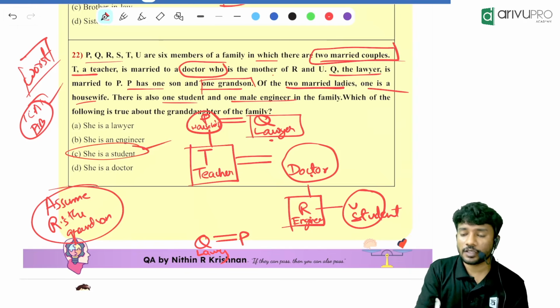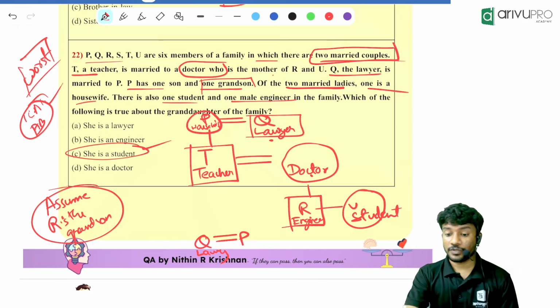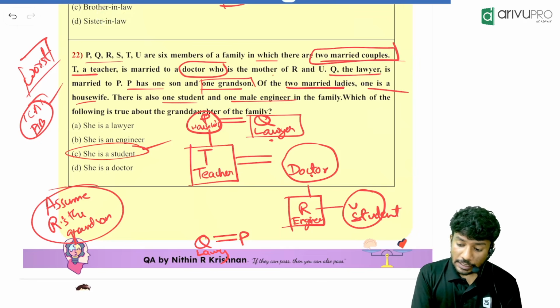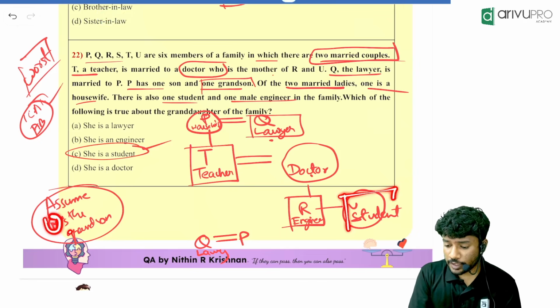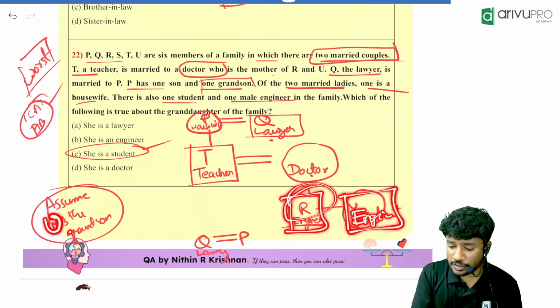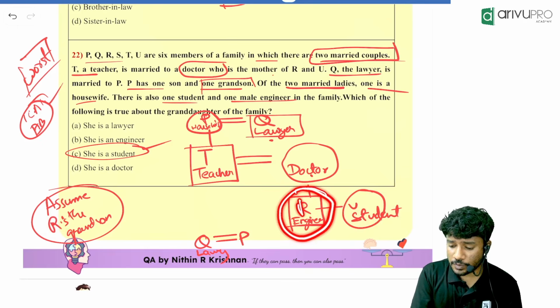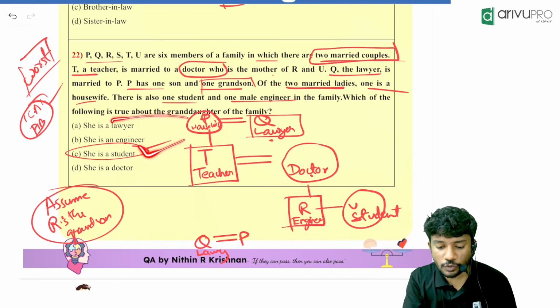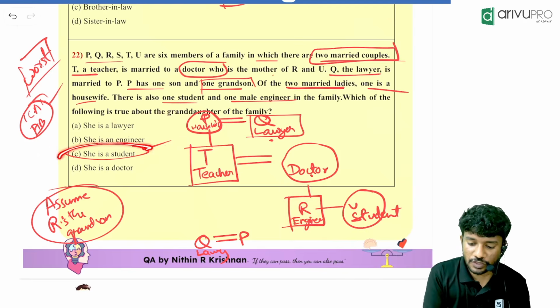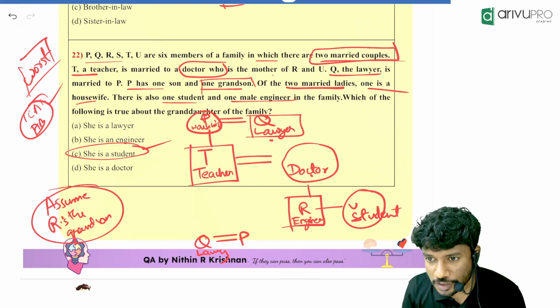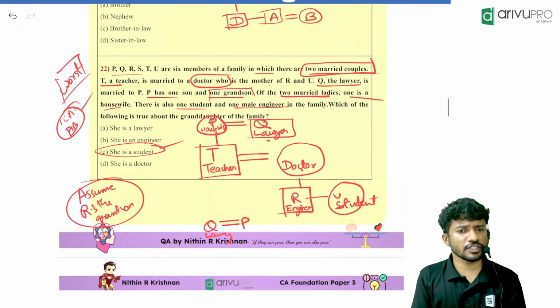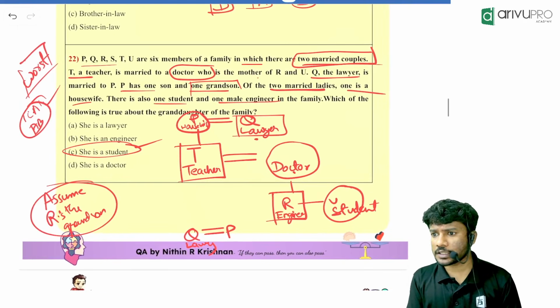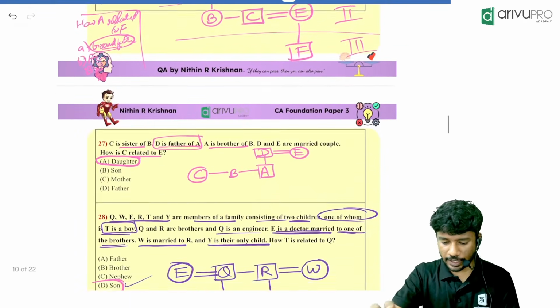So the answer is she is a student. Now, if you had assumed that U is the grandson, no matter what, he will be an engineer. If you assume R is the granddaughter, she will be a student. It is not going to change. What is true about the granddaughter of the family? She is a student. Understood? Good. Anyone having a doubt? Clear? Well and good.